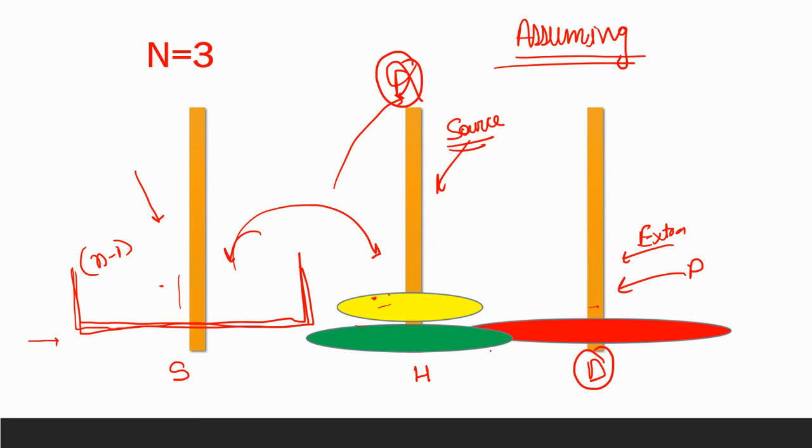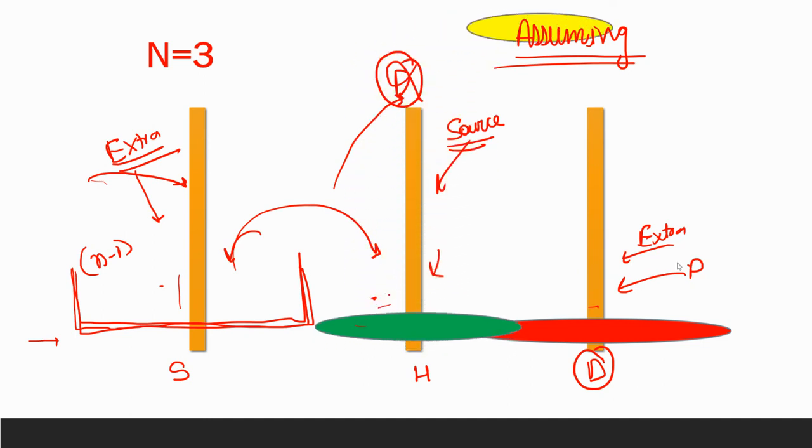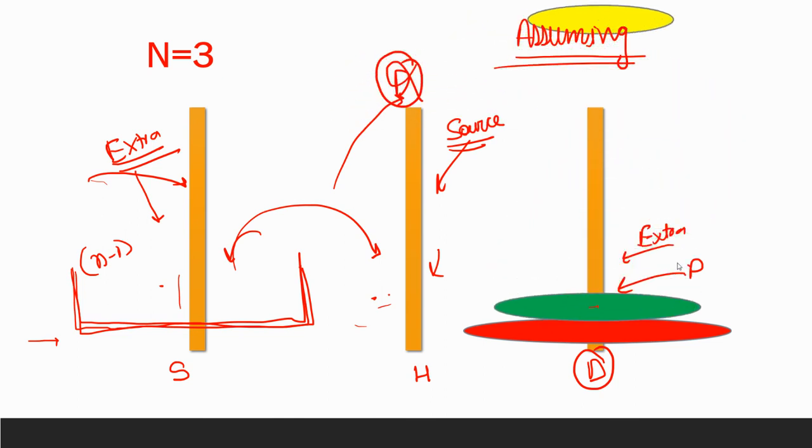Now recursion will again ask me, do you have some extra rod? I want some help, right? So this time we will give the source rod as the extra rod. So we will pass this source rod as the extra rod, the helper rod, and we are going to ask recursion, please move from this source to destination. Now recursion is going to do our task for us. Now recursion will move these two disks from helper to destination with the help of source. That's it, right? So we again moved these three disks from source to destination, right? So we did our work.